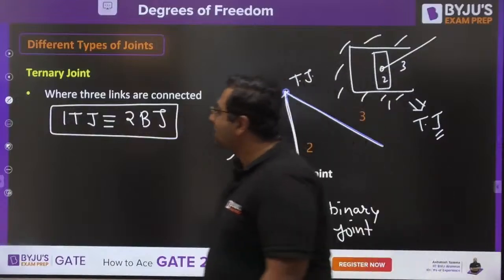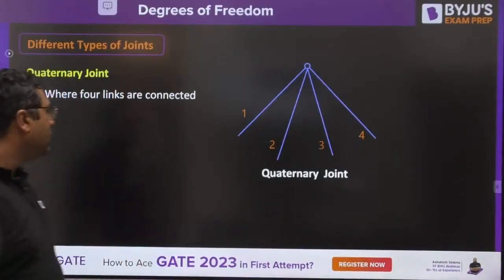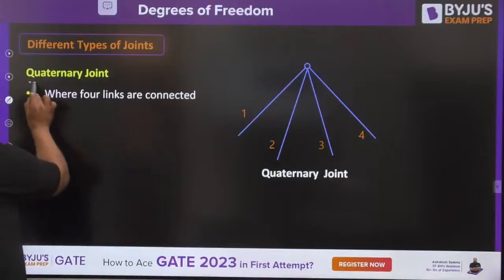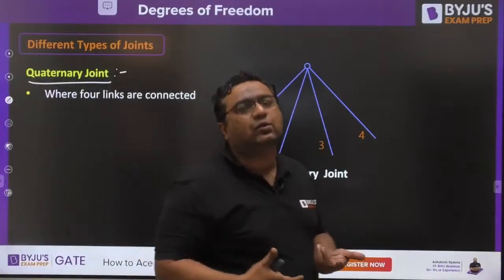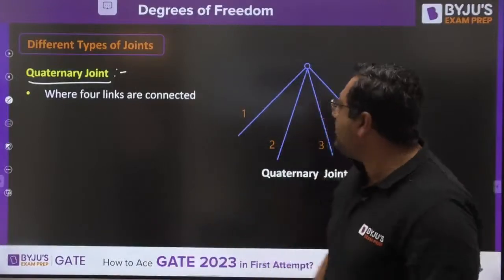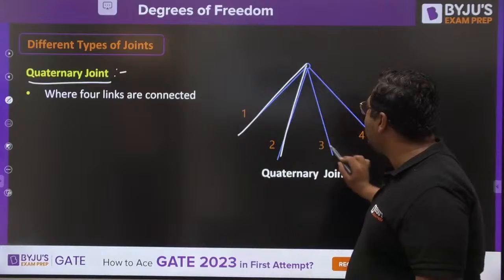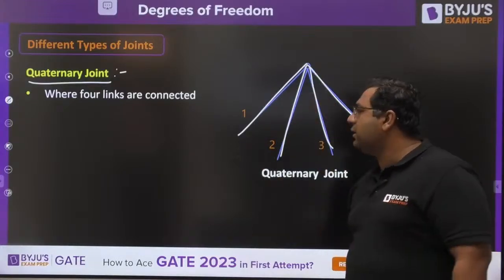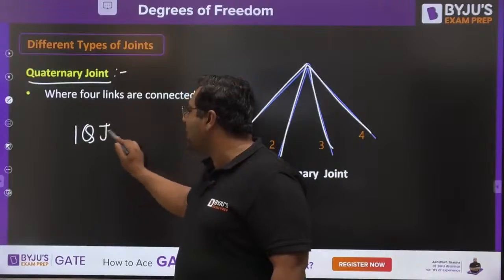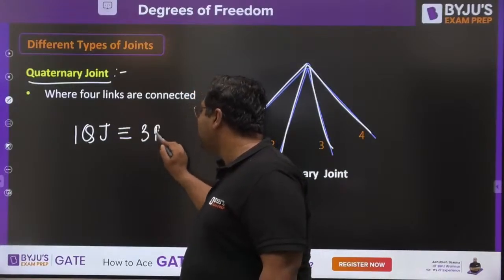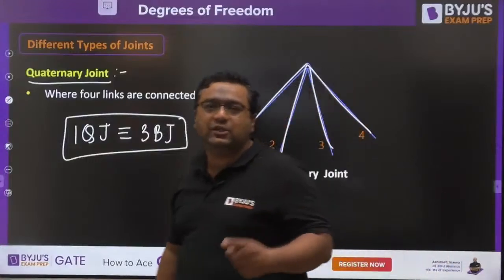Let us move further. Now we are talking about the quaternary joint. As the name suggests, if four links are connected together, such a joint is said to be a quaternary joint. You can see 1, 2, 3 and 4. So this is a quaternary joint. Similar to the previous analysis, one quaternary joint is equivalent to three binary joints. These we are going to use in the calculation of degrees of freedom.